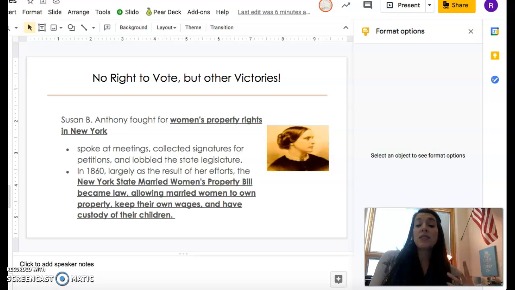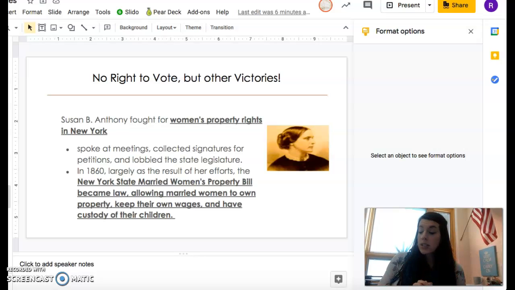And what that did is it allowed married women to own their own property, keep their own wages, and have custody of their children. So it was specifically only for married women, but it did ensure that women were able to keep access to their property, and it did not go to their husbands in New York. So that's the Married Women's Property Bill. That will be on your test. So test question alert.